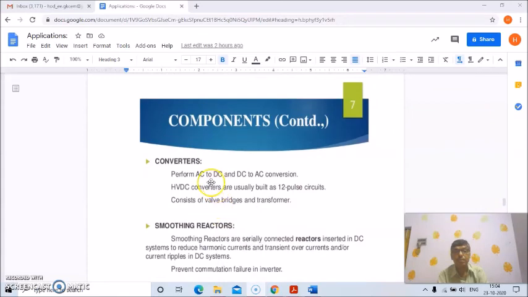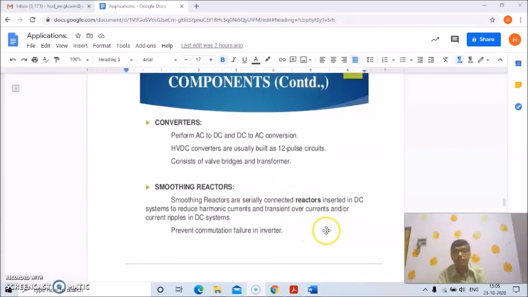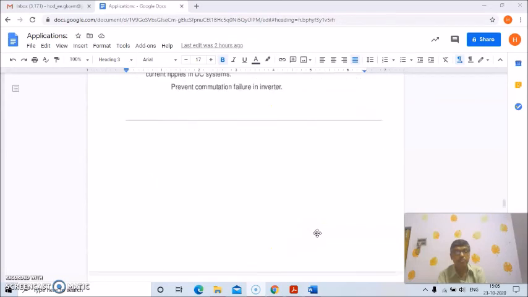Converters basically perform AC to DC and DC to AC conversions, and they are basically 12 pulse circuits consisting of valve bridges and transformers. Smoothing reactors are used in the DC system to reduce harmonic currents, transient overcurrents and current ripples, and to prevent commutation failure in inverters.